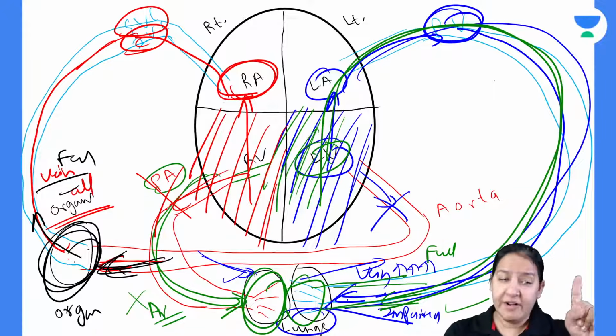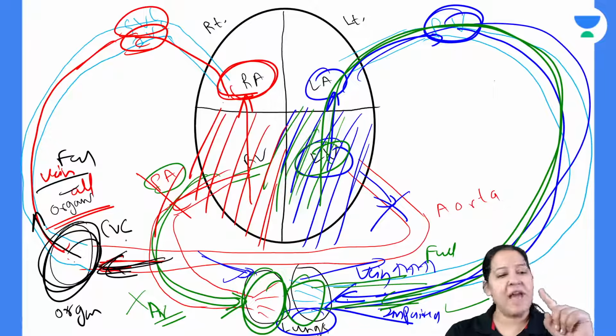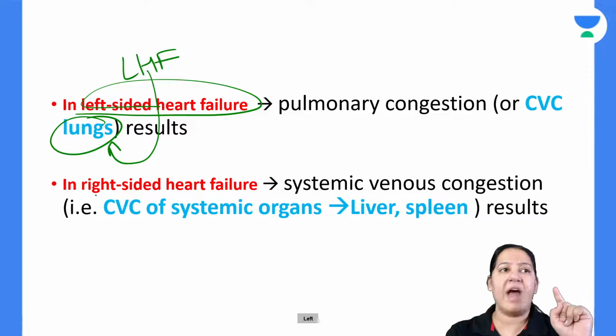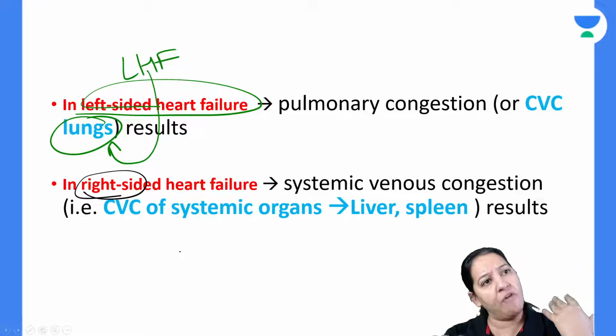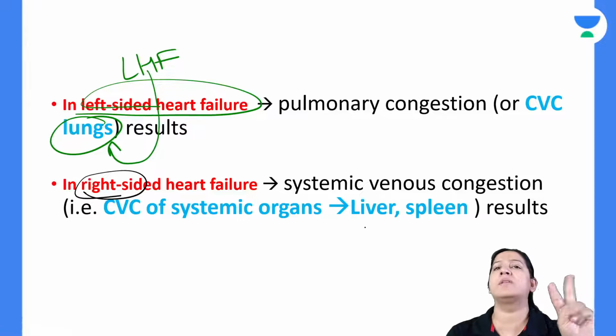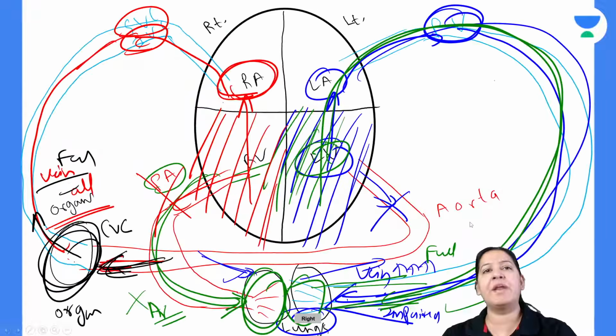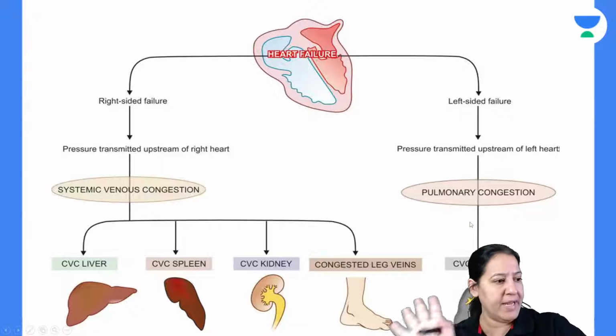So it will result in chronic venous congestion (CVC) of all organs, but I will not teach you all organs. Right heart failure results in CVC of all organs, but I will teach you only two organs in detail, liver and spleen. So what is the summary? The summary is in front of you.